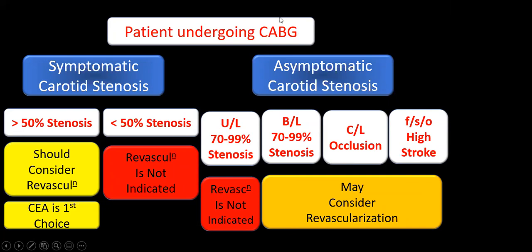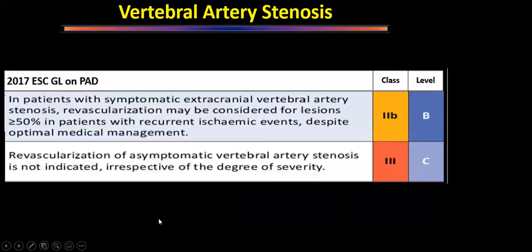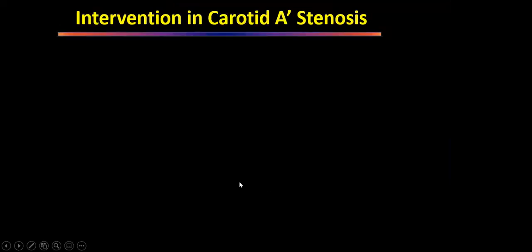So we can see that for patients undergoing coronary artery bypass grafting, if they are asymptomatic, suppose we were to err, we would err on the side of not doing anything on the carotid. But for a symptomatic patient, if we had to err, we will err on the side of doing a carotid endarterectomy if the lesion is more than 50% stenosed. Just for completeness, if a patient has vertebral artery stenosis, the cutoff here is 50%. For those patients who have more than 50% stenosis and a recurrent ischemic event, we may consider revascularizing the vertebral arteries, but it is not recommended if it is less than 50% or if it is asymptomatic.